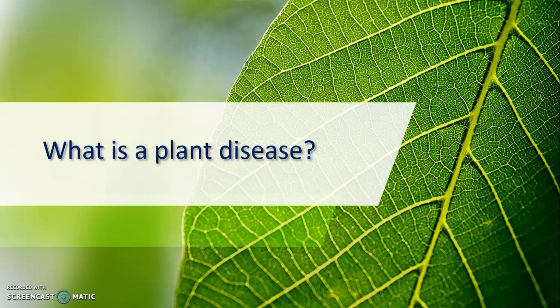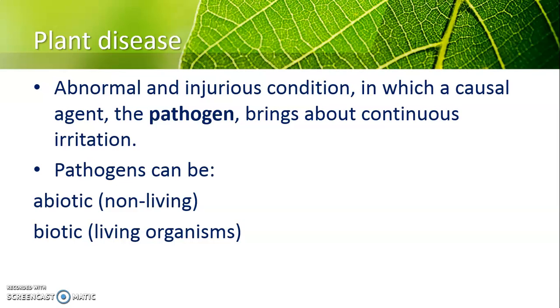So what is a plant disease? An abnormal and injurious condition in which a causal agent, usually the pathogen, and there are a lot of forms of pathogen, brings about continuous irritation. So we have to know that it is abnormal.